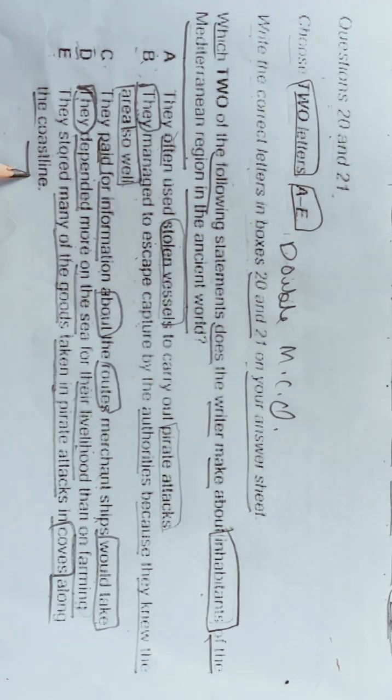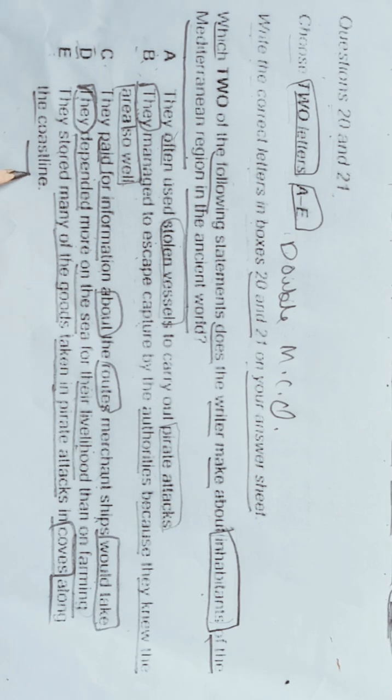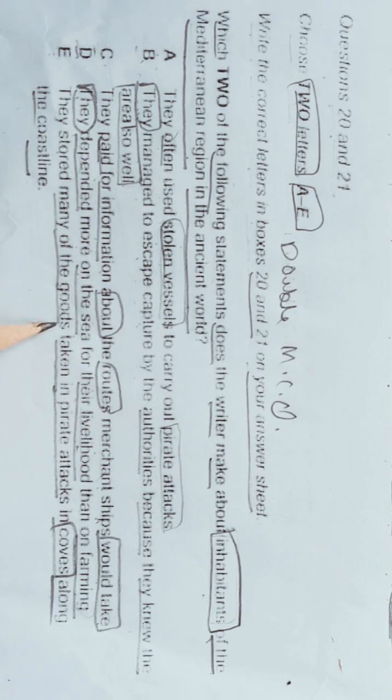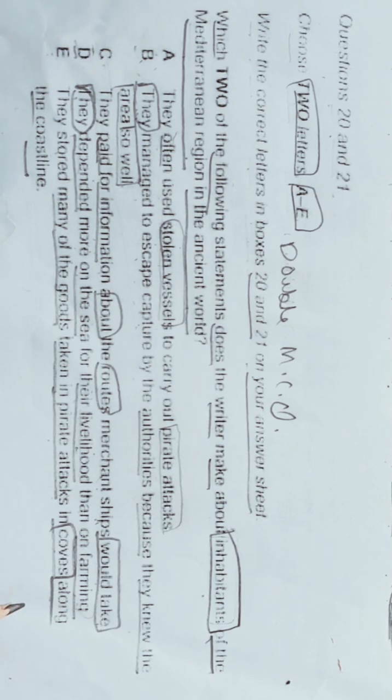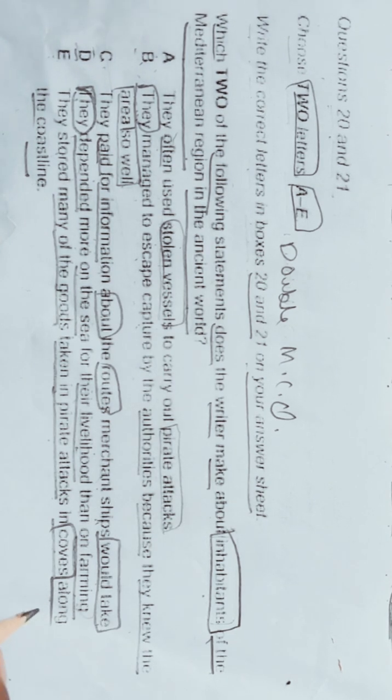Okay. So what they are saying here? They are saying they stored many of the goods, okay, taken in pirate attacks in coves along the coastline. What do you mean by coves? Coves means a small sheltered part of an ocean coast.